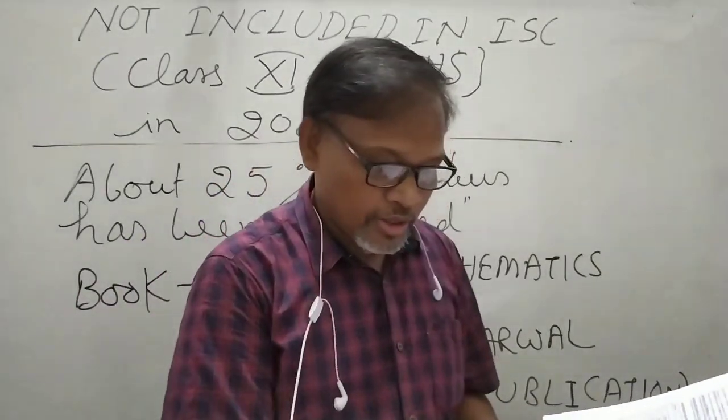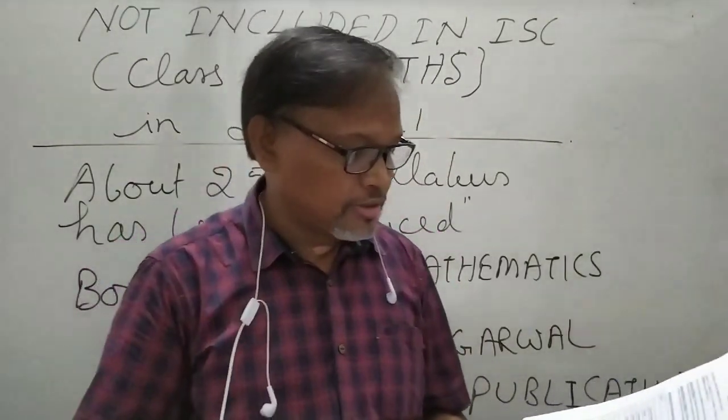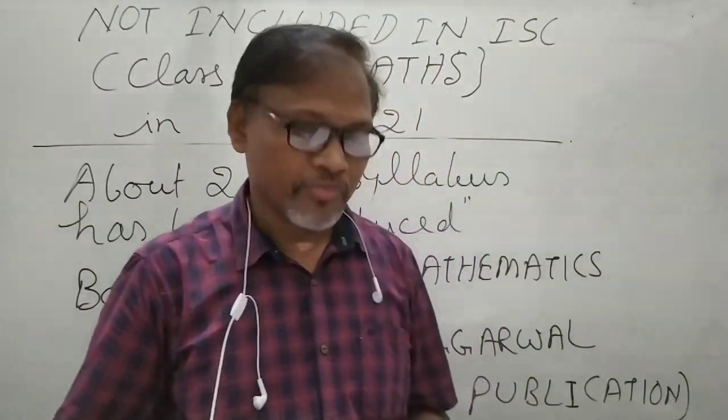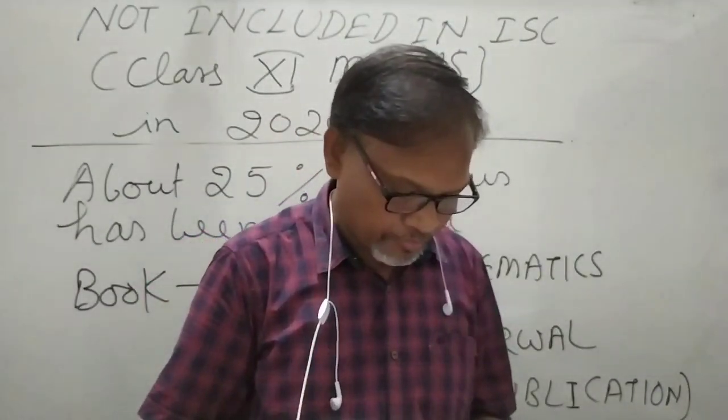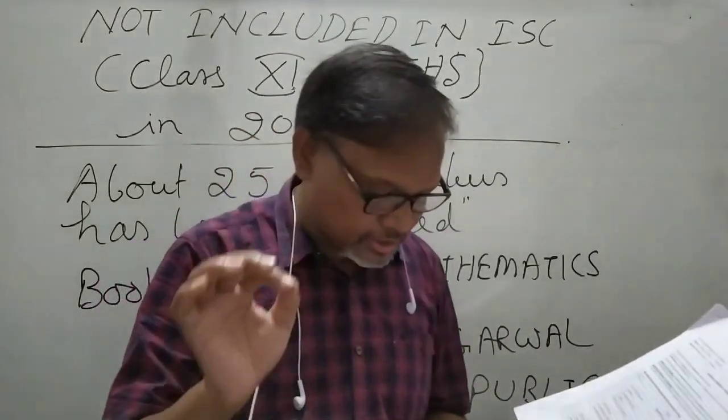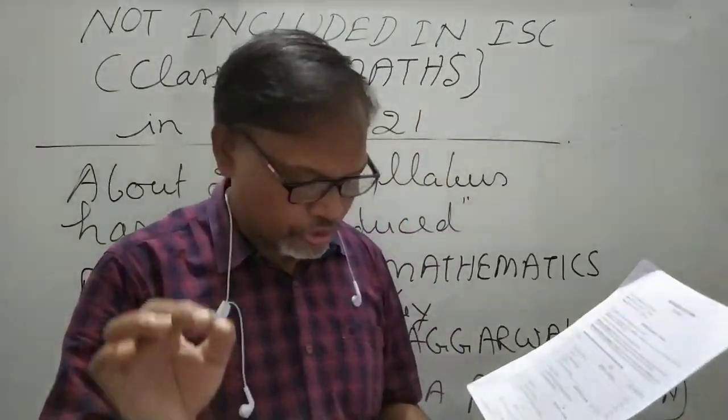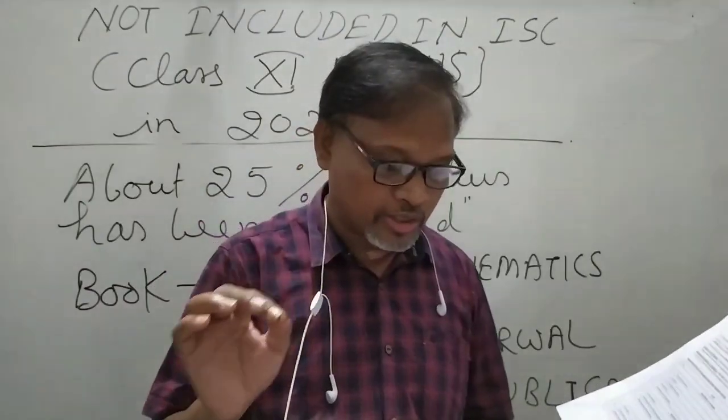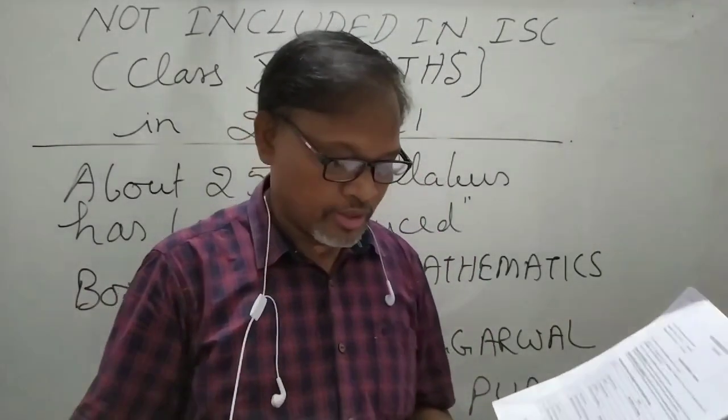Now in section C, statistics, the topics deciles, percentiles and mode of grouped and ungrouped data will not come.